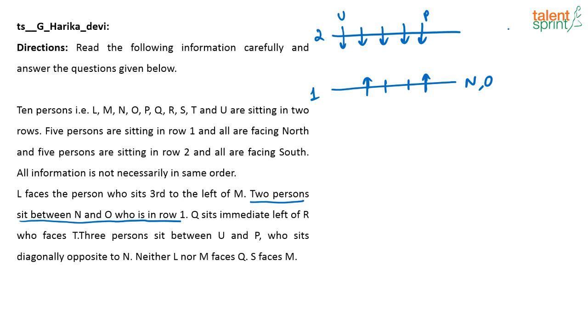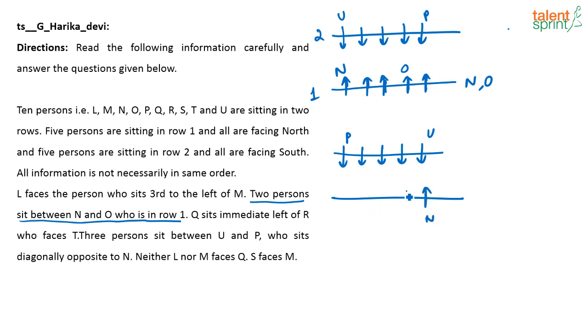If this is the case, then where will N be? P is sitting diagonally opposite to N. So this has to be N, and 1, 2, and this will be O in this case. Now I am going to try the next case. Next case is where if this is P, then I have 1, 2, 3 and this is U. And now if this is P, this is N, 1, 2, this is O. So these are the 2 cases that we have based on the given information.